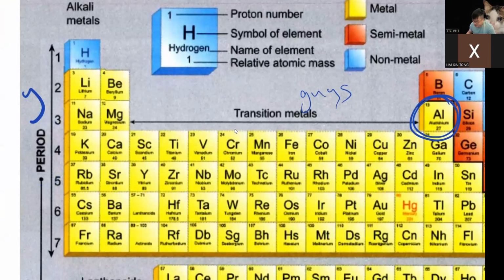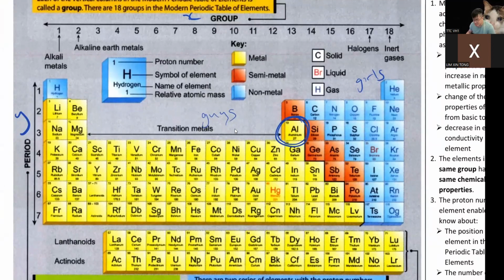Now to describe aluminium, it's going to be really easy. Where is aluminium? Aluminium is in group 13. We always say X first, just like coordinates. So aluminium is in group 13 and period 3.